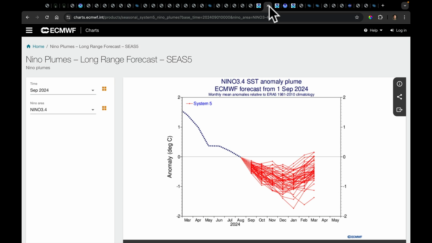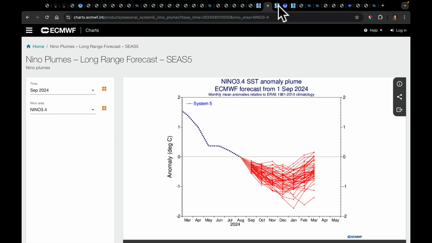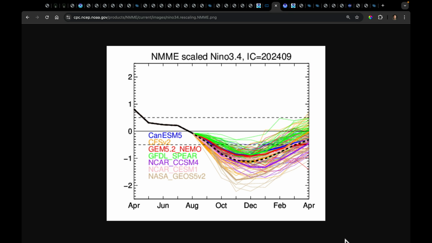But I did want to compare some models here for you. When we looked at the new European forecast of La Nina, I would just say the ensemble average is somewhere around maybe minus 0.8, with the coldest down here around minus 0.1, the warmest around minus 0.3. So there's about a half degree spread in there. But the National Multi-Model Ensemble was much more aggressive on this, with its average being the dash line here, a full degree C below average. So just remember that the NMME is more aggressive on the development of La Nina.